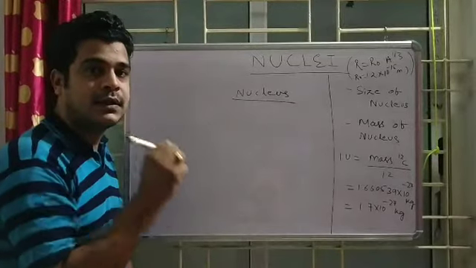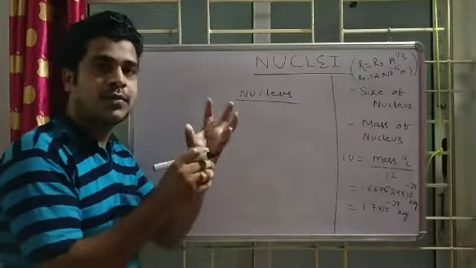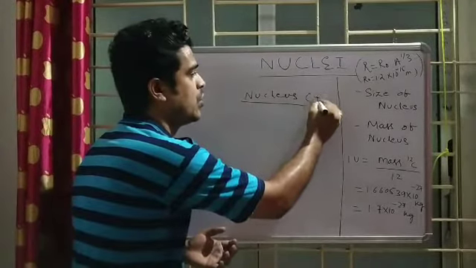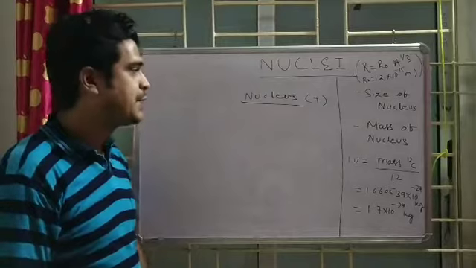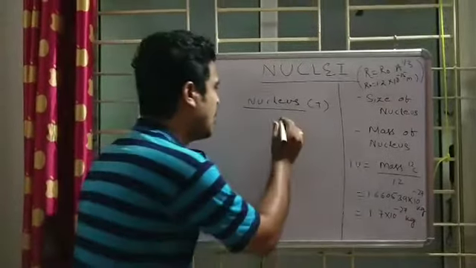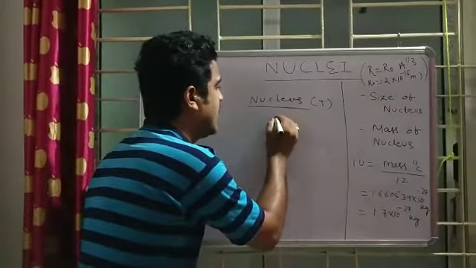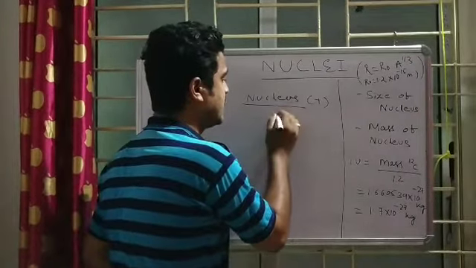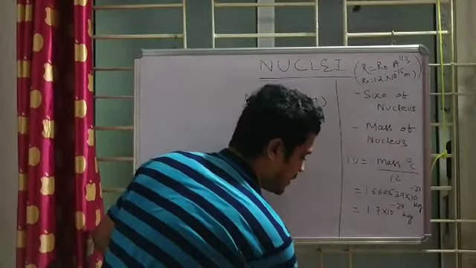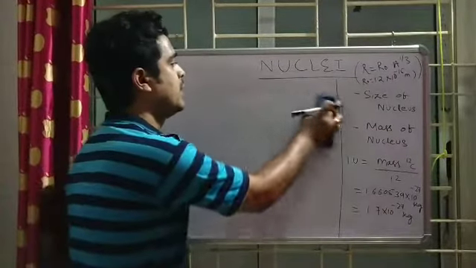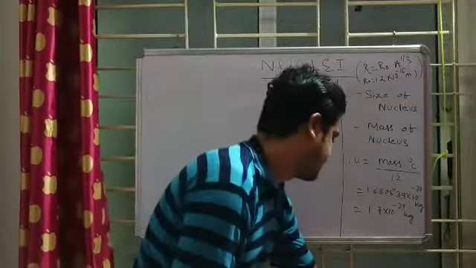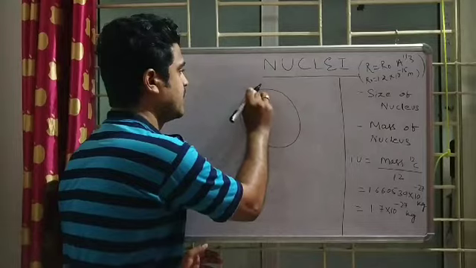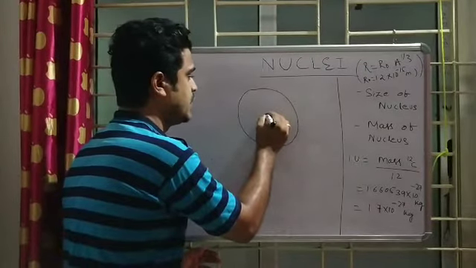is contained at the center of the atom, means it is a central part, and carries positive charge, you know it. The area occupied by the nucleus is less than 1%, a very small area, okay. So let me draw the diagram. Suppose this is the orbit, okay, and this is the nucleus.